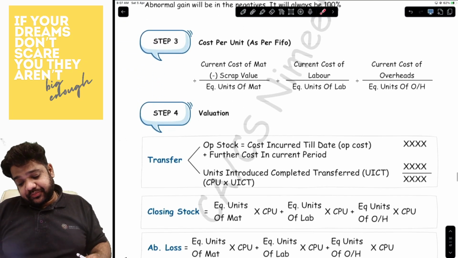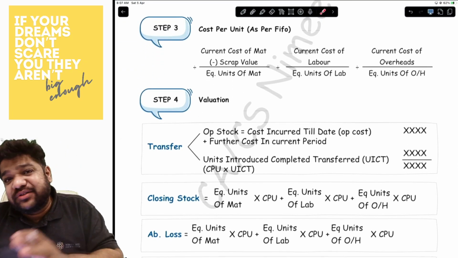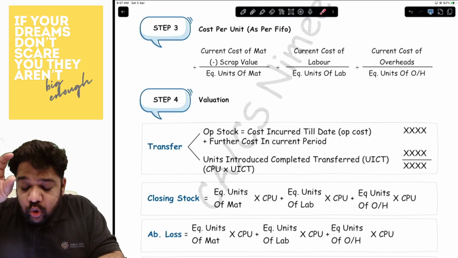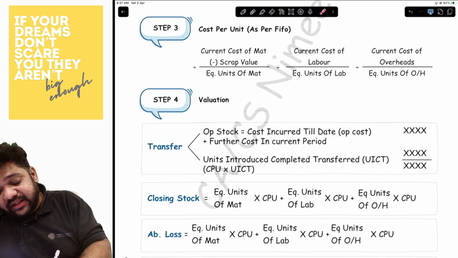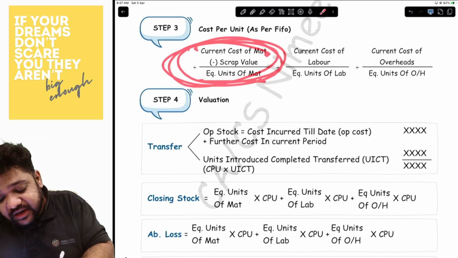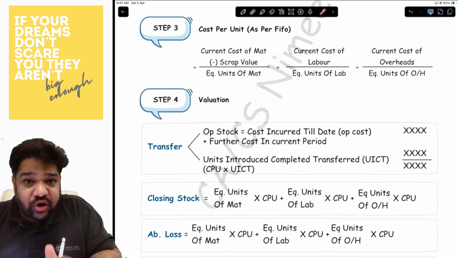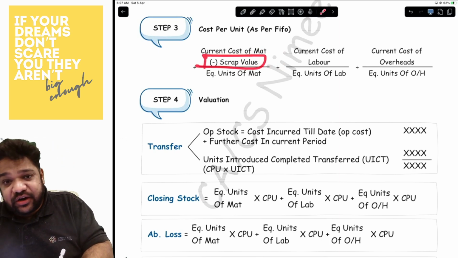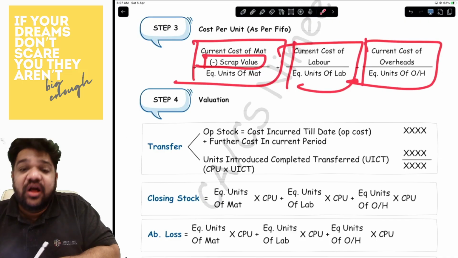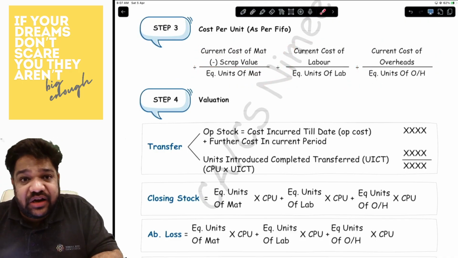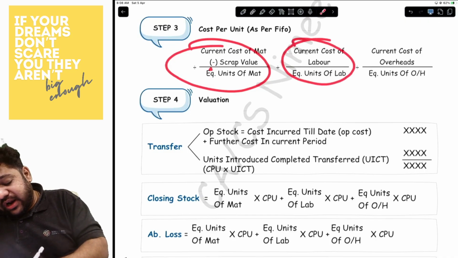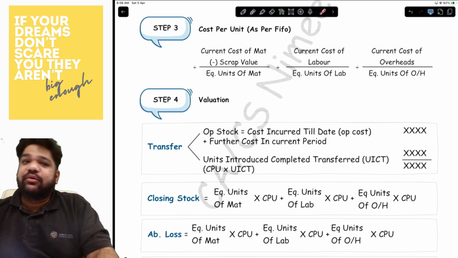Okay. Now, step number three, as per FIFO, is where we calculate the cost per unit. Cost per unit is your current cost divided by the equivalent units. Now, in case of material, only in case of material, you will reduce the scrap value of normal loss as well. So here you will reduce the scrap value of normal loss, and for everything else, no normal loss is to be taken again. So you will do the current cost minus the scrap value of normal loss, divided by equivalent units. This is only for material. For labor and overheads, it will be current cost divided by the equivalent units.